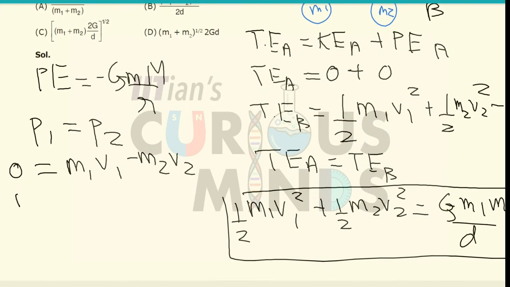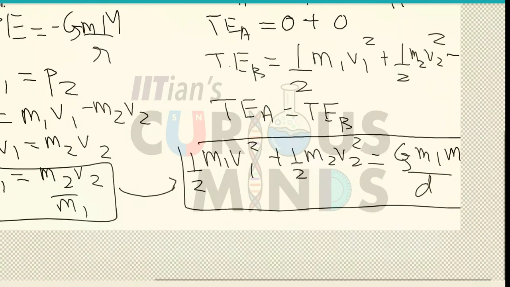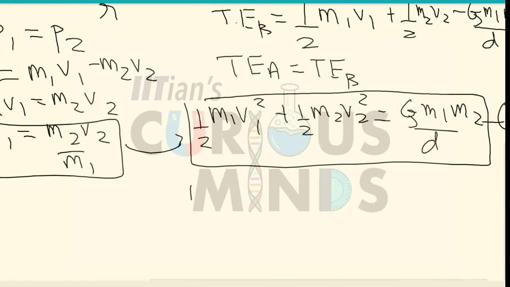So I can say that m1 v1 will be equal to m2 v2, that is v1 will be equal to m2 v2 divided by m1. Let me plug in this value in the first equation. So it will be equal to half m1, or I can take 2 on the right hand side, it will be equal to 2g m1 m2 divided by d.